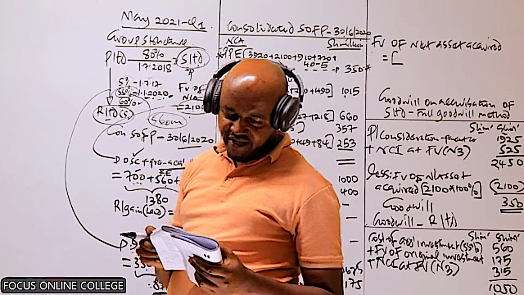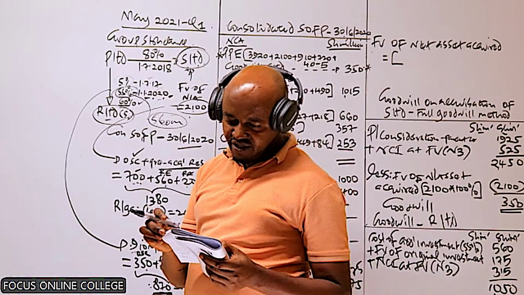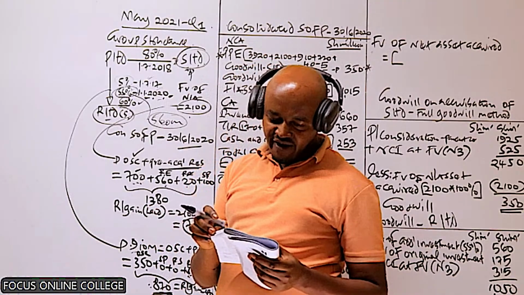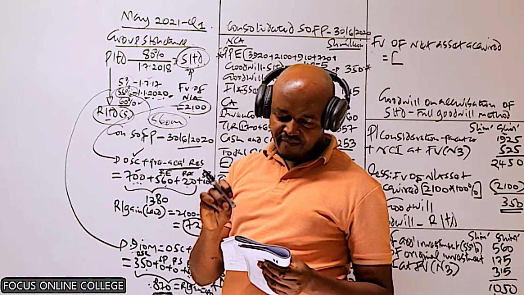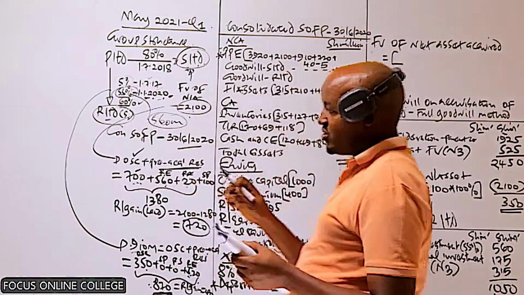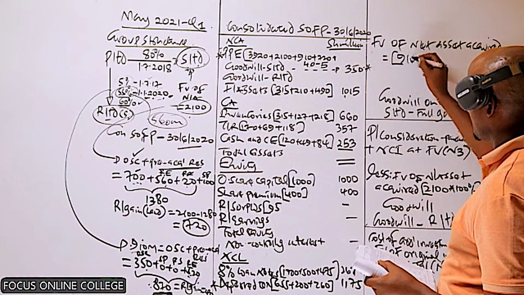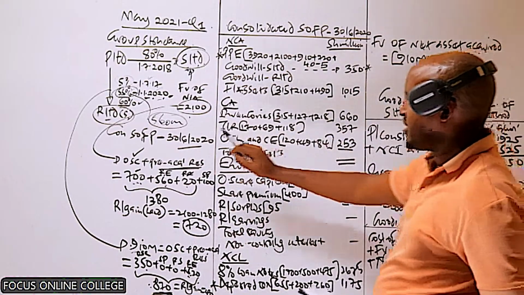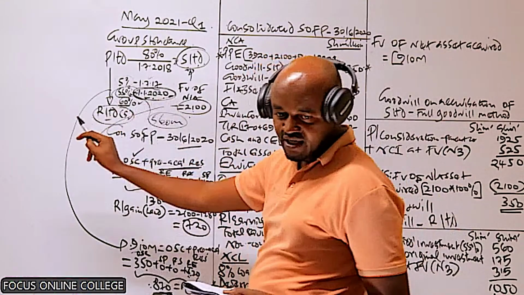You're told the fair value of identifiable net assets of D on 1st January 2020 was 910 million. So we are given the fair value of D Limited net assets on the date the parent company acquired control. Remember, the goodwill is computed on this date.